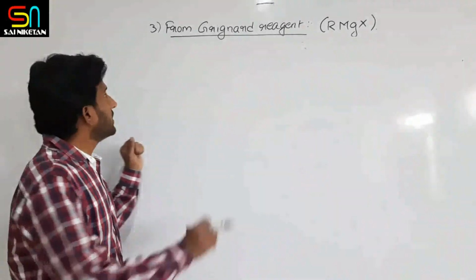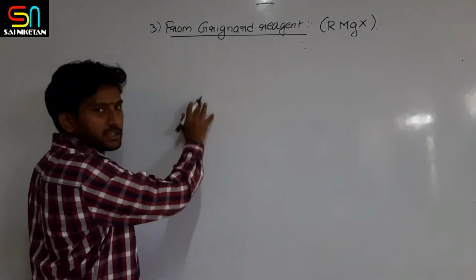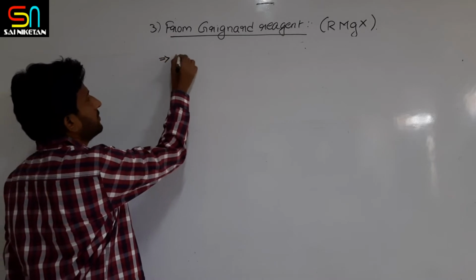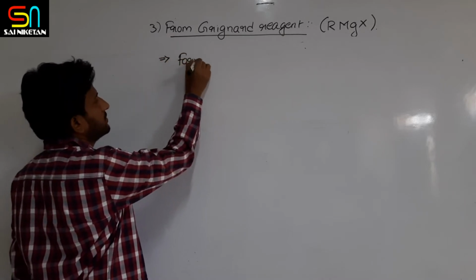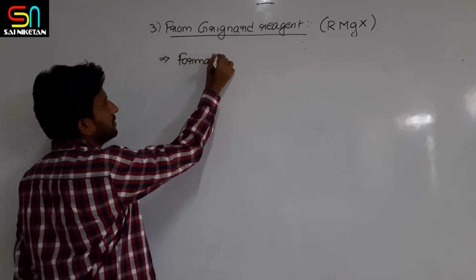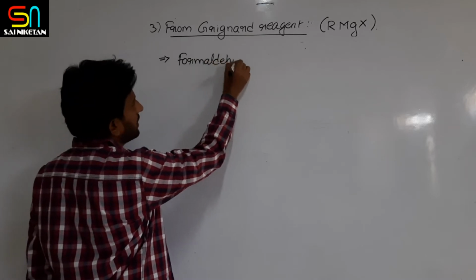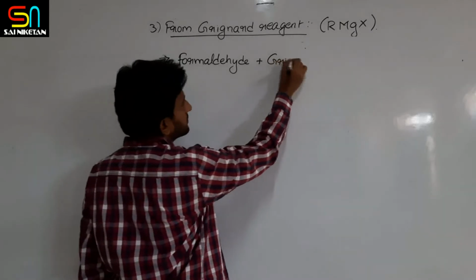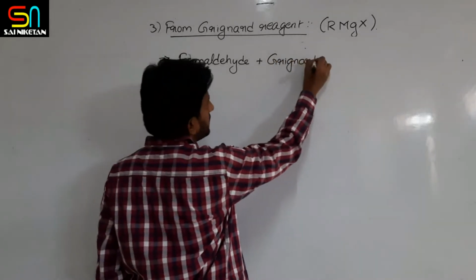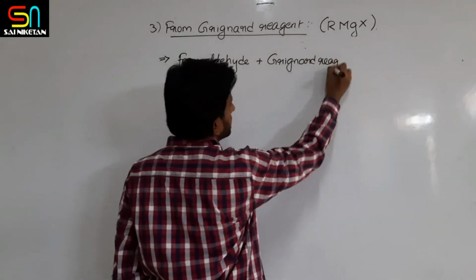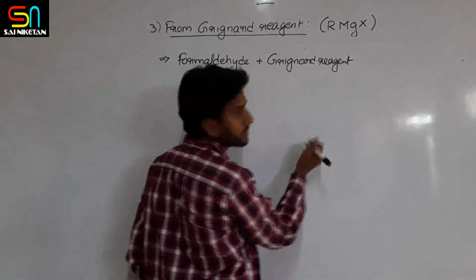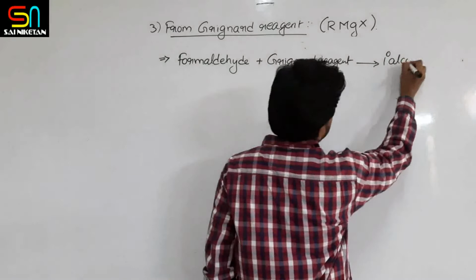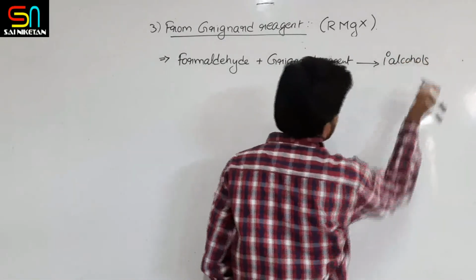Next, from Grignard reagent we have seen that formaldehyde, you have to remember this, it is very important, when it reacts with the Grignard reagent, you get primary alcohols.